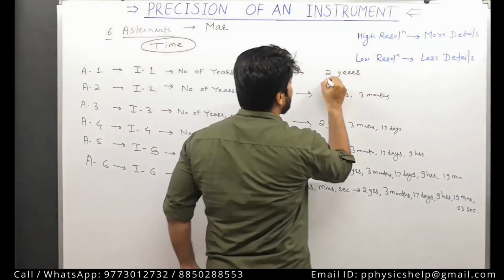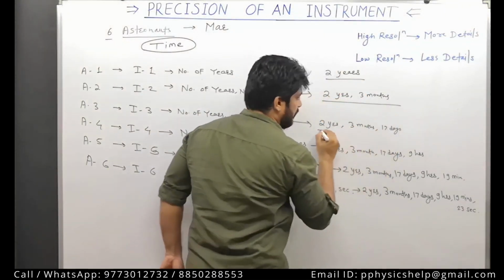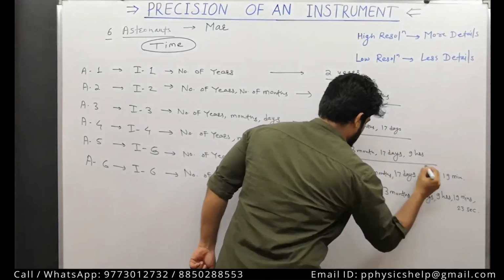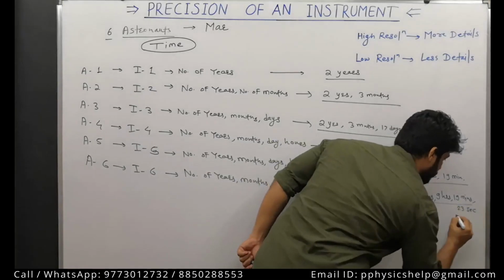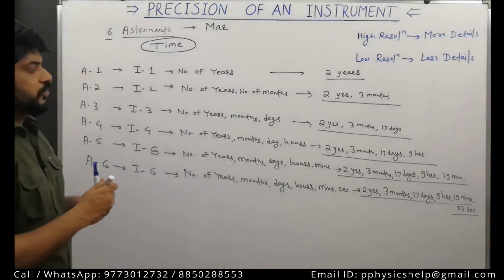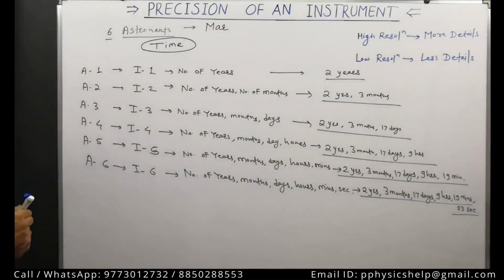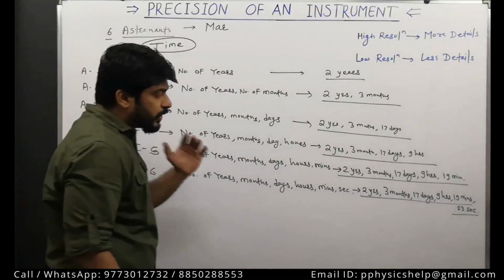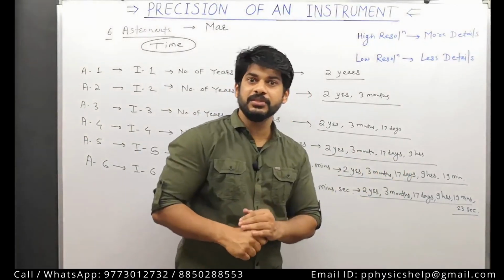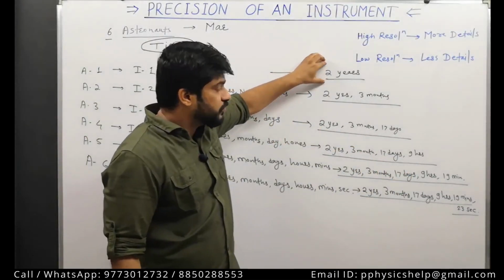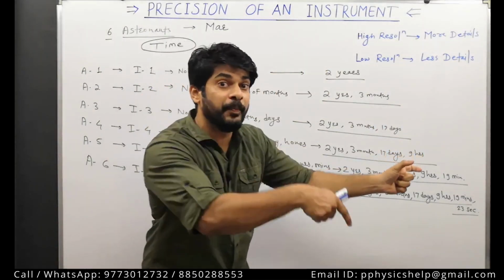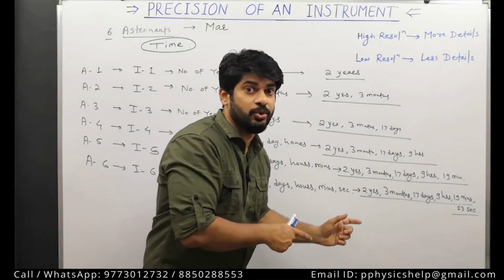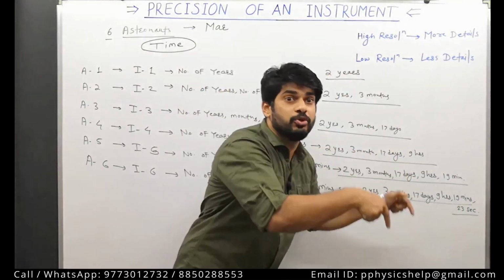I will just highlight these. This is the data given by each of the astronauts. You can just see here, this is the physical quantity, time, that is being measured by each one of the astronauts with the help of their instruments.